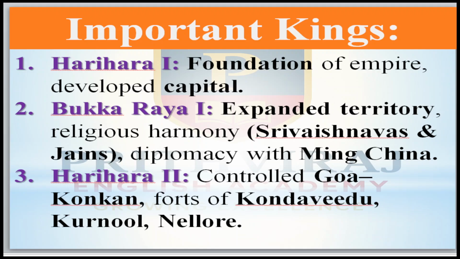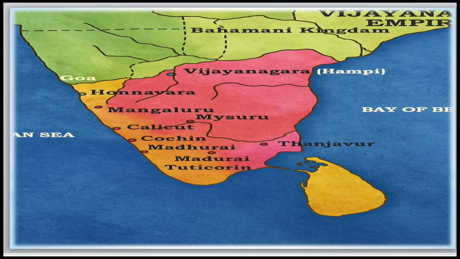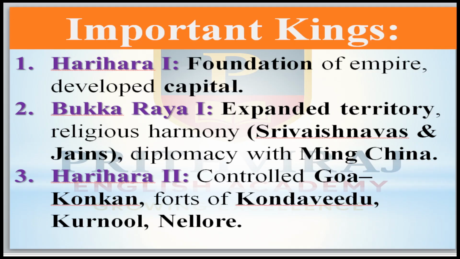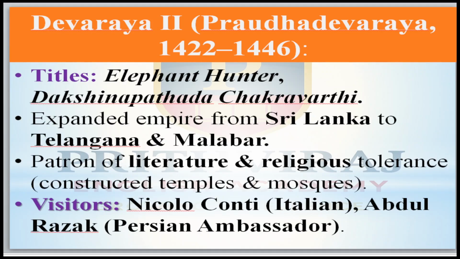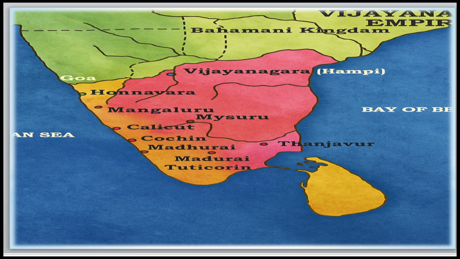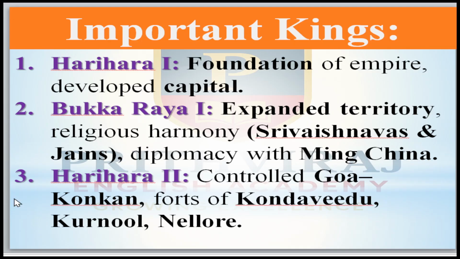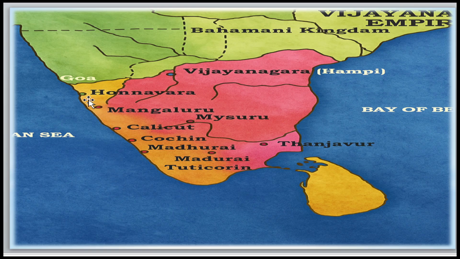Now come to Harihara II. He controlled Goa and the Konkan areas. Konkan means the coastal area from Karnataka up to Gujarat.